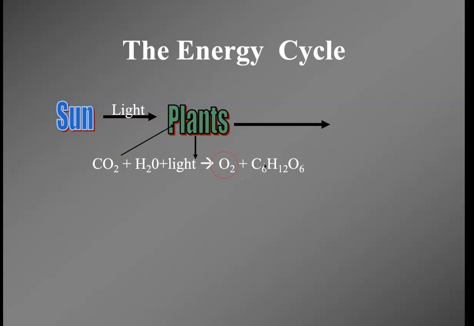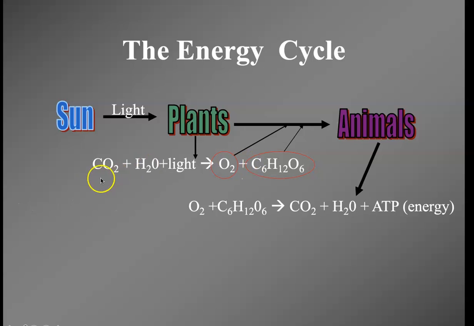What animals are going to do then is we're going to use the oxygen and we're going to use the glucose to make energy. And what animals then do, what we do, is we take this oxygen and this carbohydrate and we're going to make ATP, which is energy. The byproducts of that is we're going to make water and carbon dioxide. So carbon dioxide is a waste product, water is a waste product, and then we get this energy that we need in order for muscle contraction, active transport, all the different things we've talked about that involve energy.